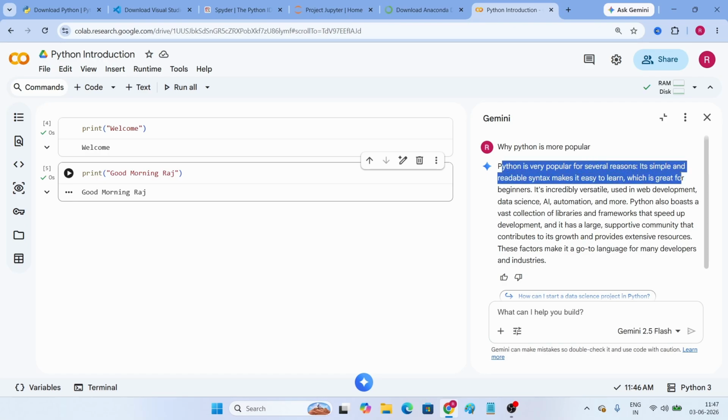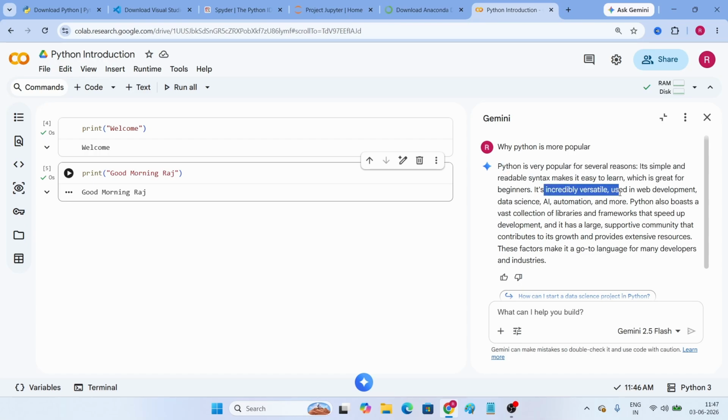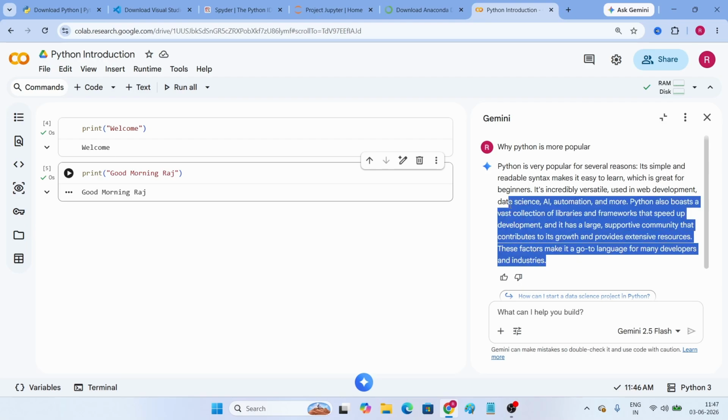Its simple and readable syntax makes it easy to learn, which is great for beginners. It's incredibly versatile, used in web development, data science, artificial intelligence, automation, and more. Python comes with a lot of libraries and frameworks that speed up our development, and it has a large supportive community that contributes to its growth. Because of all these features, Python is more popular.